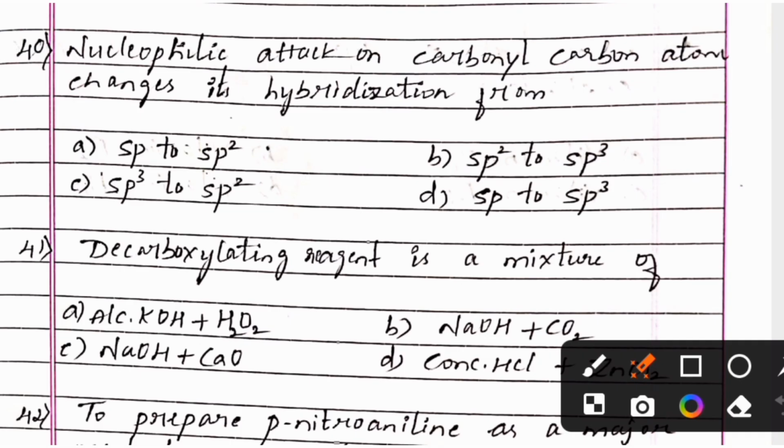Next one, nucleophilic attack on carbonyl carbon atom changes its hybridization from option A, sp to sp2; option B, sp2 to sp3; option C, sp3 to sp2; option D, sp to sp3. And the right answer is option B, sp2 to sp3.